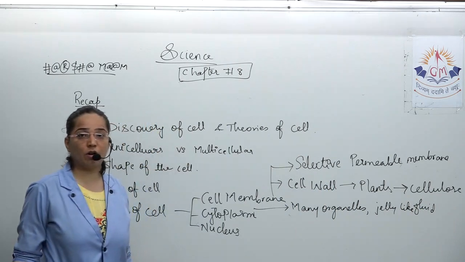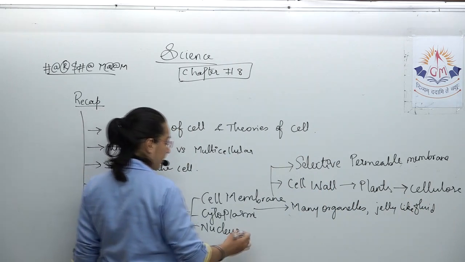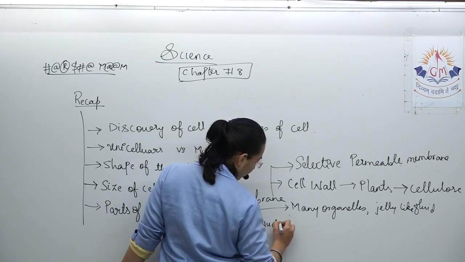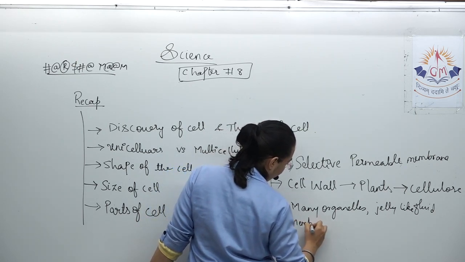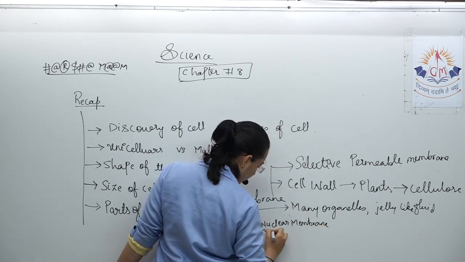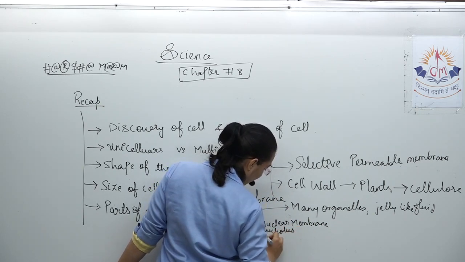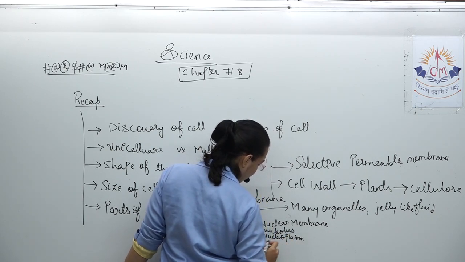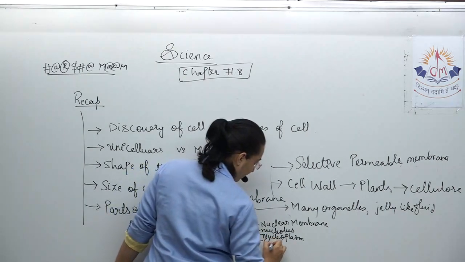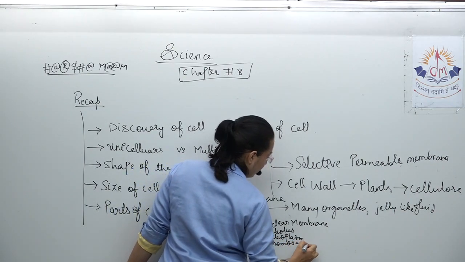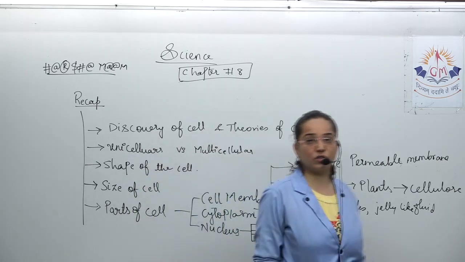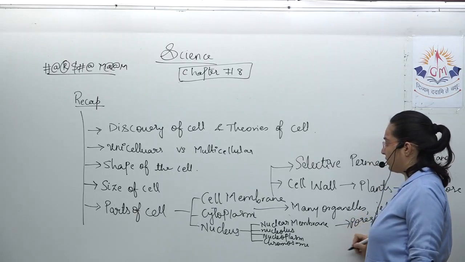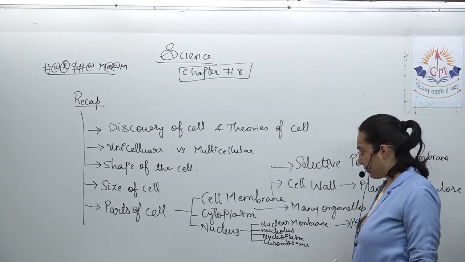Then moving further to the nucleus. Try to recall, we discussed the four parts of nucleus: nuclear membrane, nucleolus, nucleoplasm, and chromosome. These are the four parts that we had discussed. What is nuclear membrane? The outer membrane that has pores that allow entry and exit of only certain material is called the nuclear membrane.